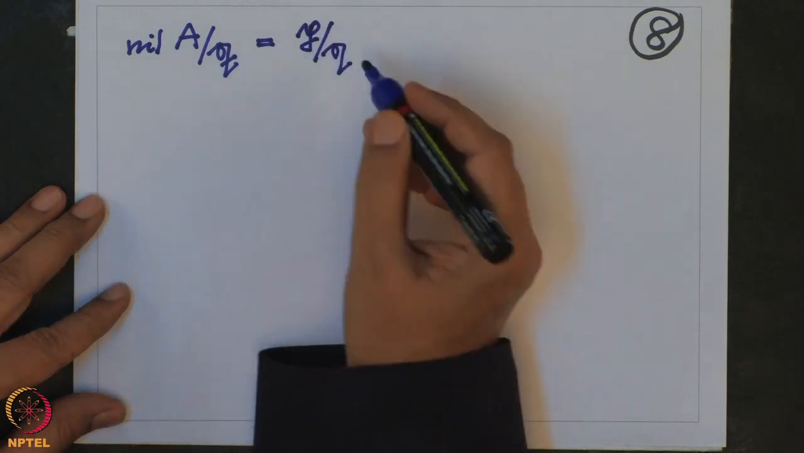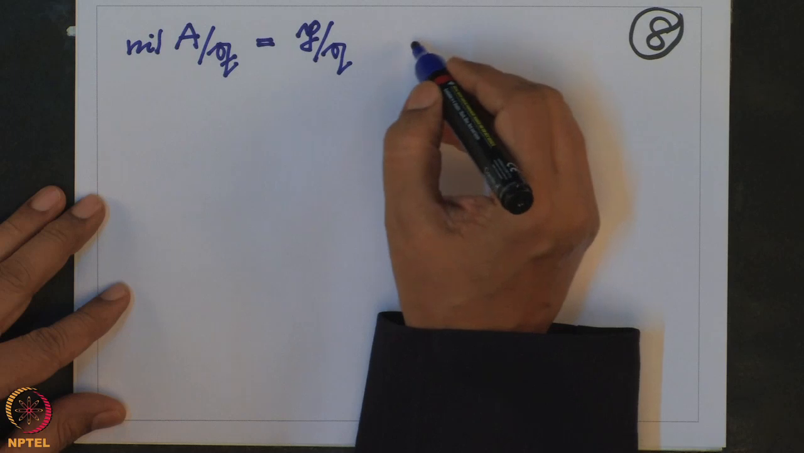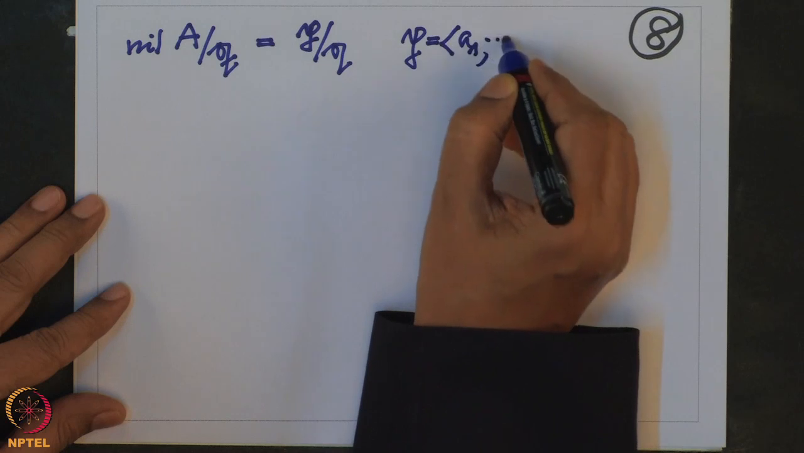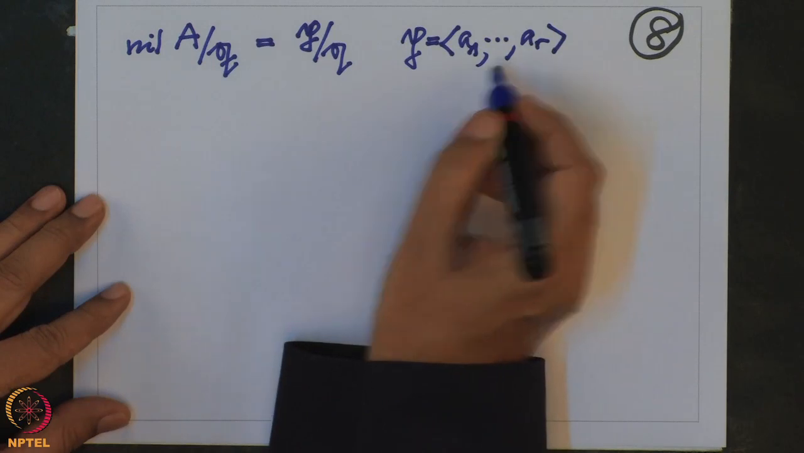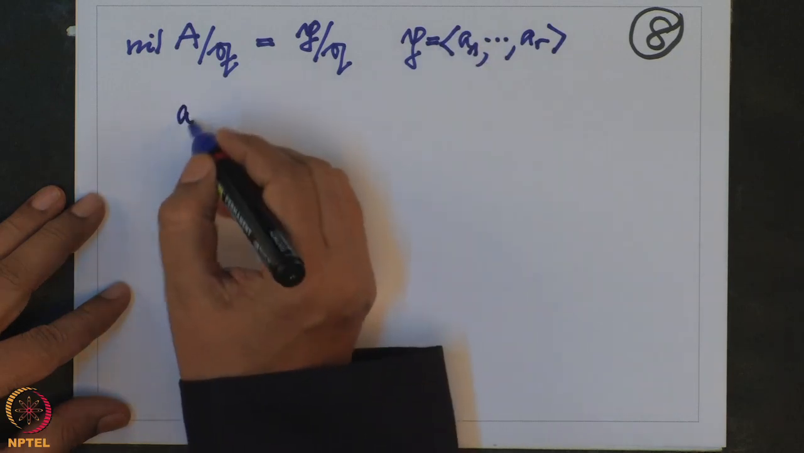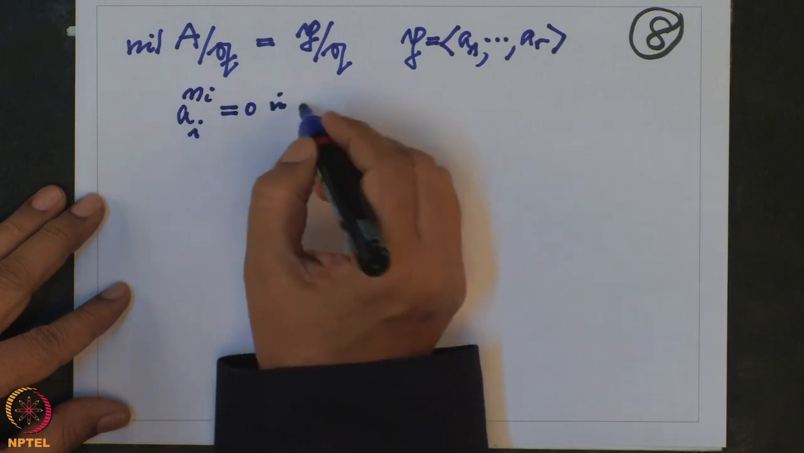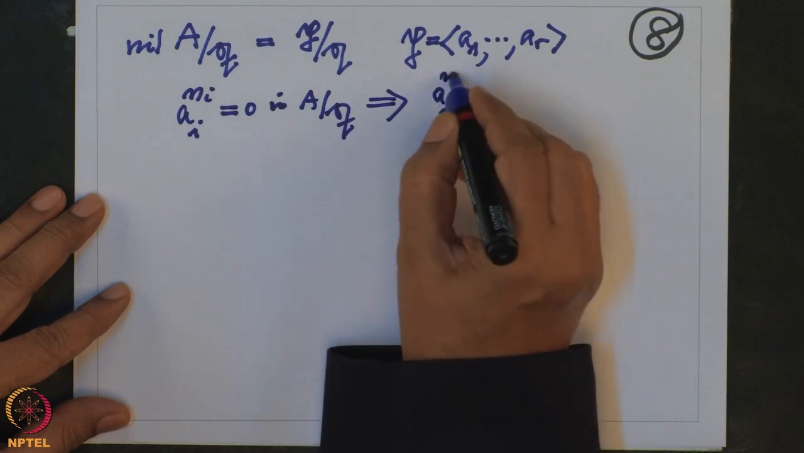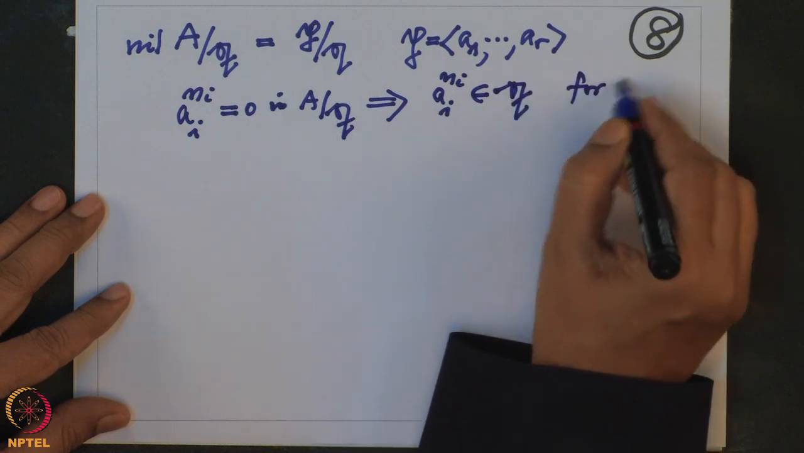So this is this, and now the ring is Noetherian, so if P is generated by a1 to ar, then because this is the nilradical, the power of this, a_i to the n_i, will become 0 in the ring A by Q, but that will mean that a_i to the n_i belongs to the ideal Q for some n_i.